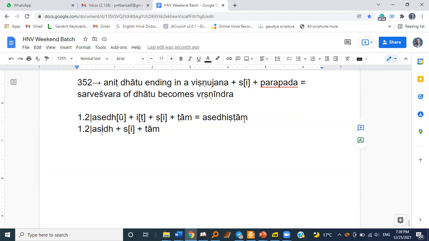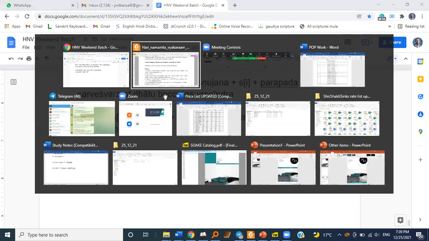We just read and applied that. Here we have a dhatu ending in a Vishnu Jana, in Anit Paksha, followed by C, which is further followed by a Parapada Pratyaya. So here it takes Vrishnindra. And then we apply Sutra 353.